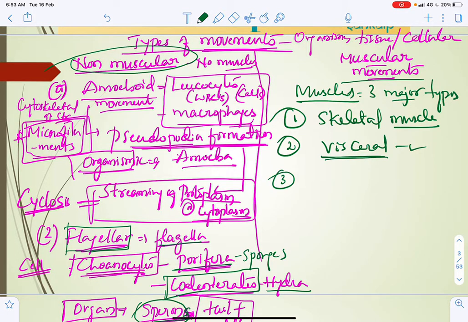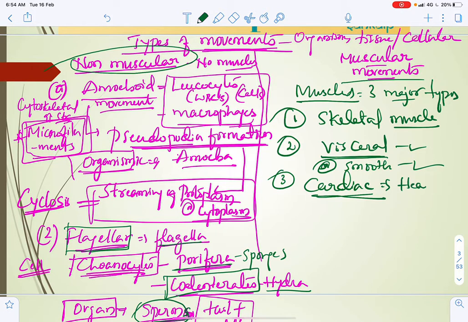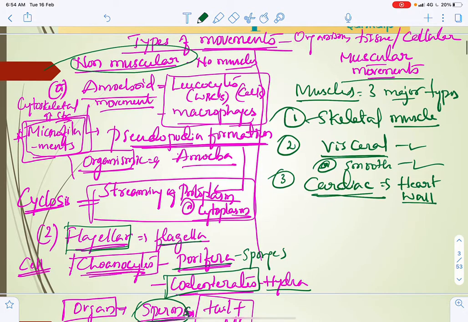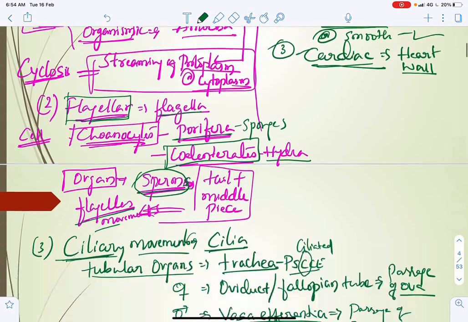Visceral muscles we can also call smooth muscles. And then cardiac muscles, which are present only in the heart wall. So let us discuss skeletal, visceral, and cardiac muscles.